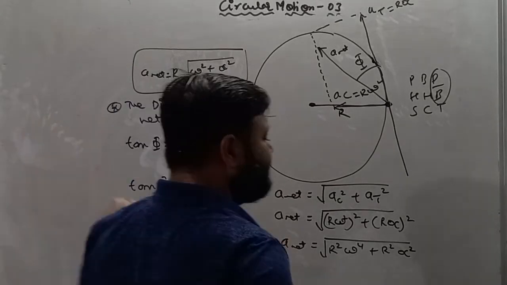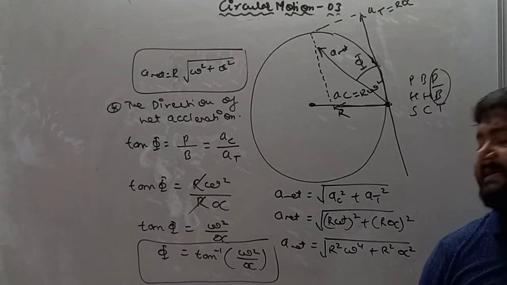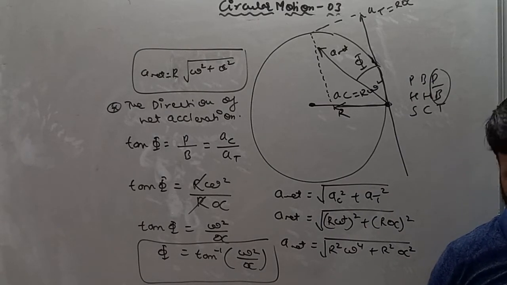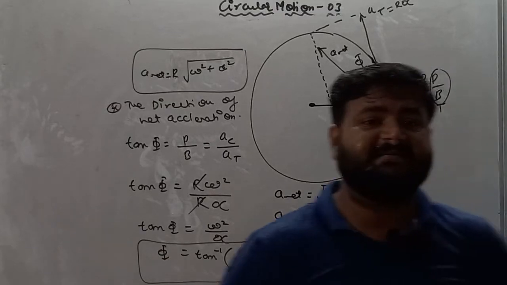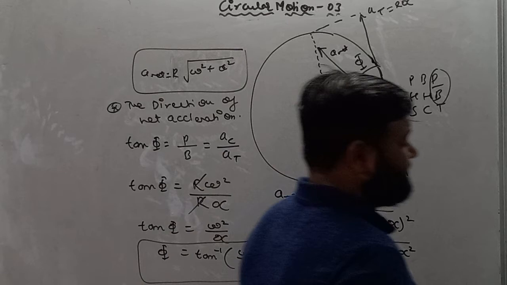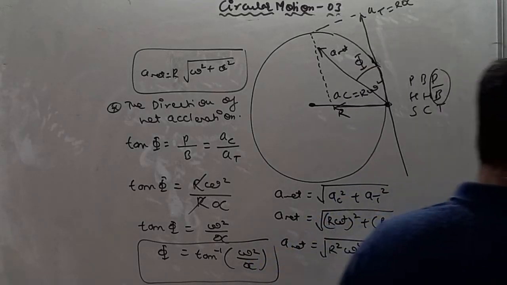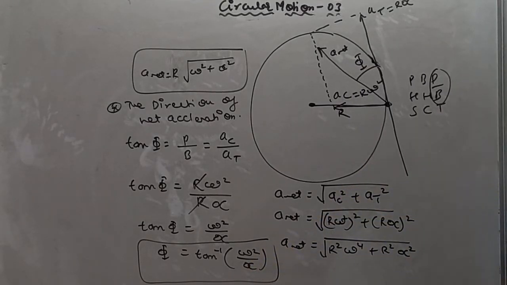This is the direction of the resultant vector, or we can say resultant acceleration, or net acceleration, when the particle is moving in a circular track. So write down, my dear student, then we'll move forward. This is all about circular motion. Here the circular motion is ended. Now we'll perform some numericals. Write down fast, then we'll move towards some numericals.